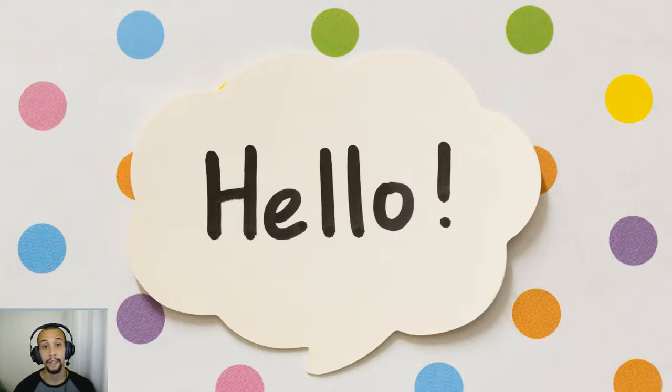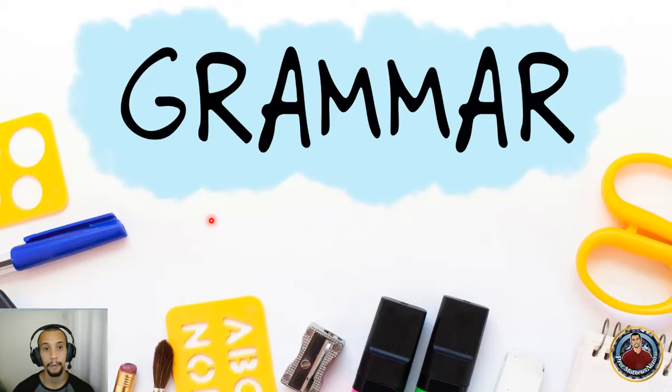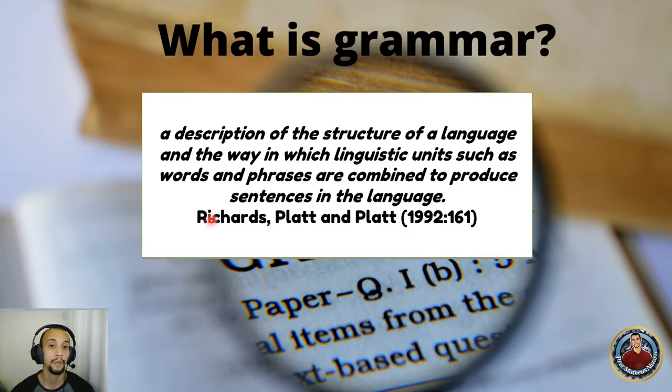So before we start, today we'll be working on Unit 1, which is grammar. By the end of this lesson, you should be able to understand and use key concepts. For instance, what grammar is, parts of speech structures, and what grammatical forms are. But before we start, you might be wondering, what is grammar?